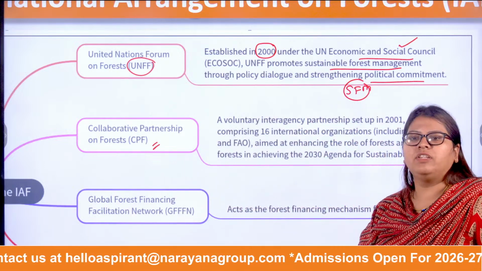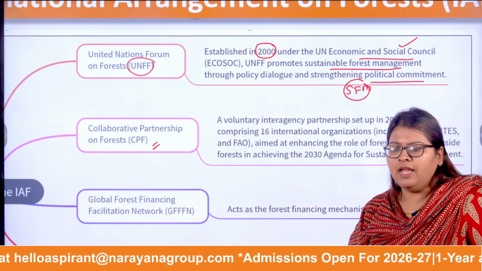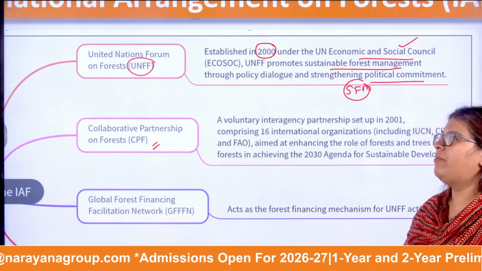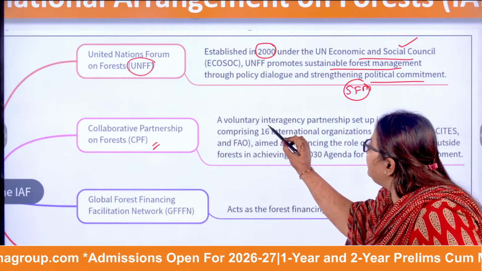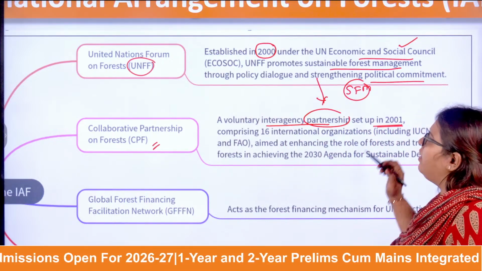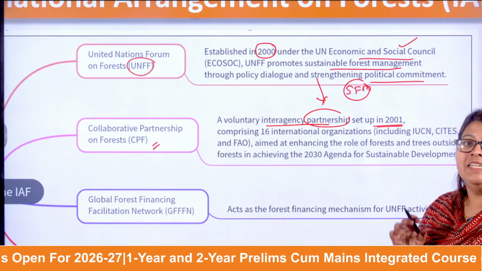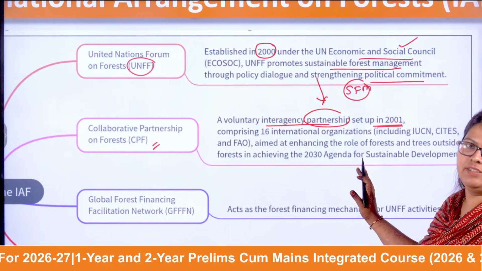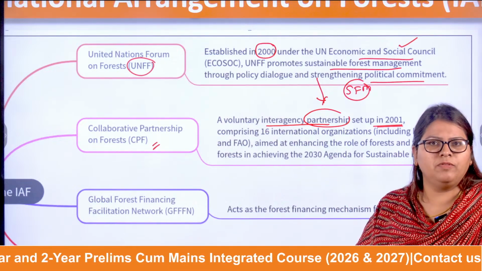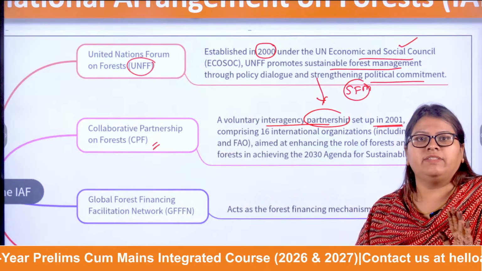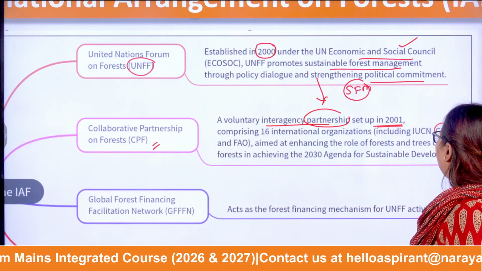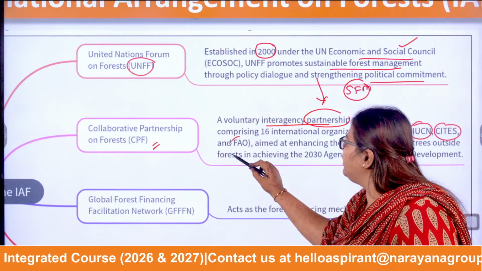Do you understand what is collaborative? Obviously, people will voluntarily come together and collaborate. Okay, so a voluntary interagency partnership. The next year, so 2001. This comprises 16 international organizations. Very interesting. So in the Collaborative Partnership on Forests, not random people will come, right? International organizations like the IUCN, the FAO, as well as CITES. Okay, so these actually came together.